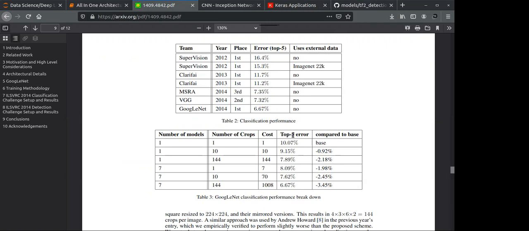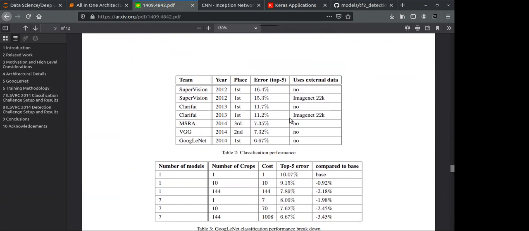Always remember that whenever someone asks you why you are using a particular model, you have a benchmark score. If you look at the benchmark score here, VGG has a top 5 error rate of 7.32%.